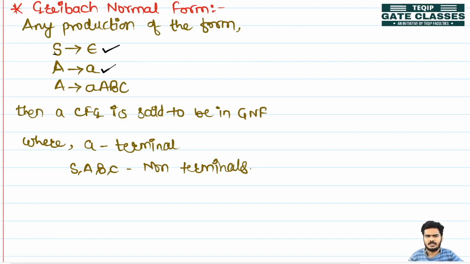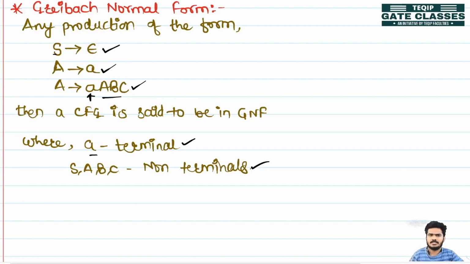And finally, some non-terminal can produce a production where first it will have some terminal, and after that any number of non-terminals. This is also allowed. Here a is the terminal and S, A, B, C are the non-terminals.